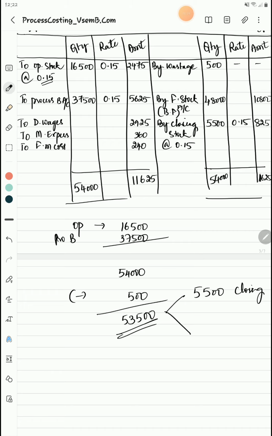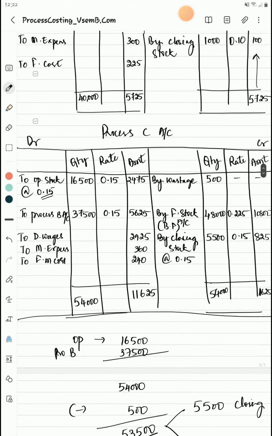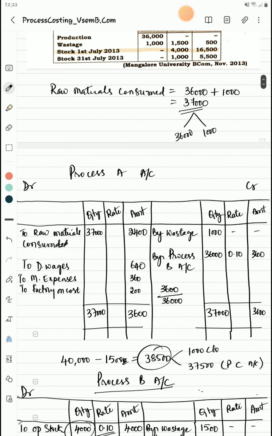So at what price? 10,800 divided by 48,000 will give you 0.225. That's it. All they have asked you is to prepare the 3 processes with cost per unit at each stage of production. That carries 12 marks.